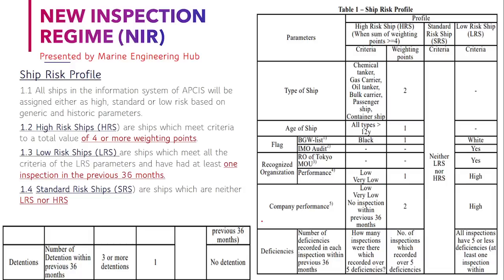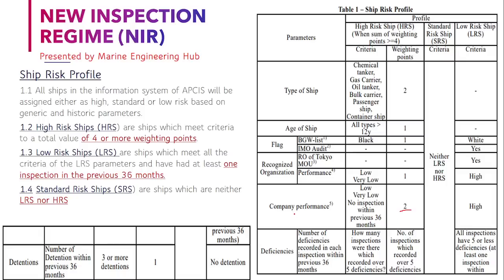The fifth thing is the company performance. What they will check is how your company has performed in the last 3 years, meaning how many ships of your company have been inspected, and based on that how many ships have been detained and how many ships have been given serious deficiencies. Based on that they will give the points. If your company performance is very low, you will get 2 points. And if your ship has not been inspected for the last 36 months, you will directly get 2 points.